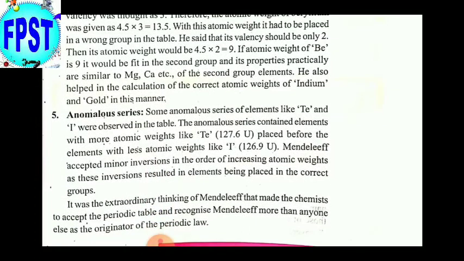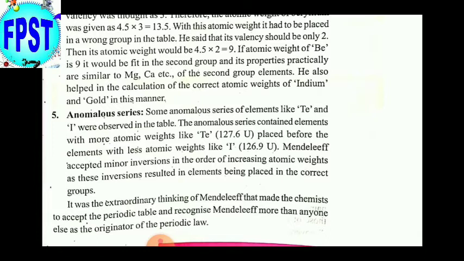Next one is anomalous series. Anomalous series means the atomic weight of tellurium is 127.6, which is greater than the atomic weight of iodine, 126.9.